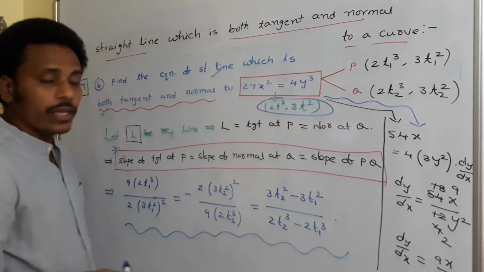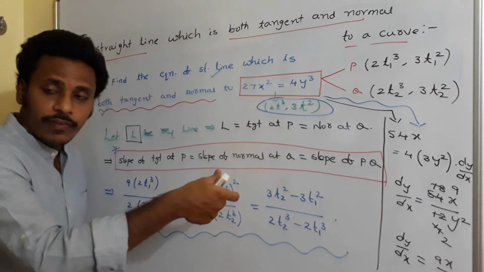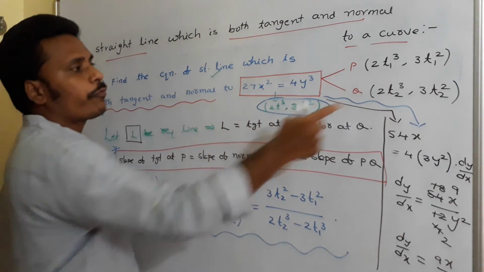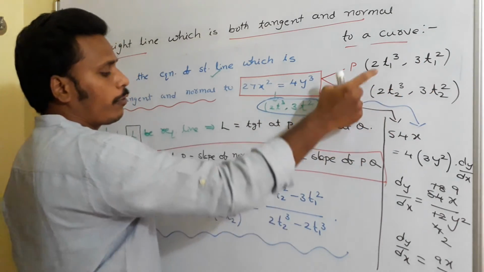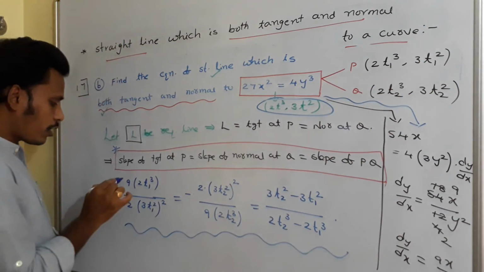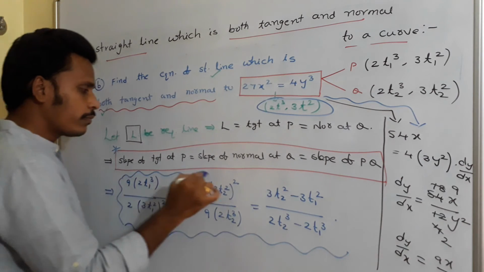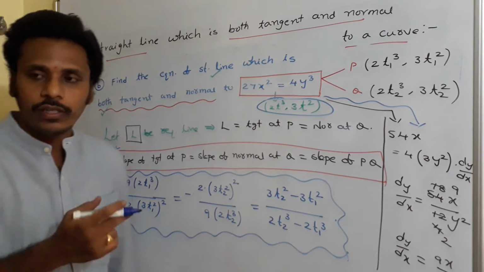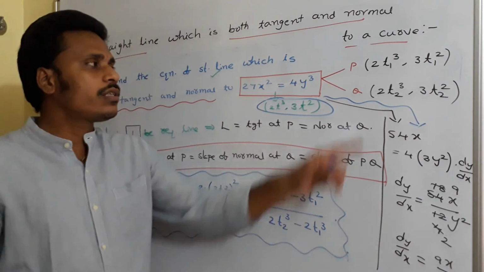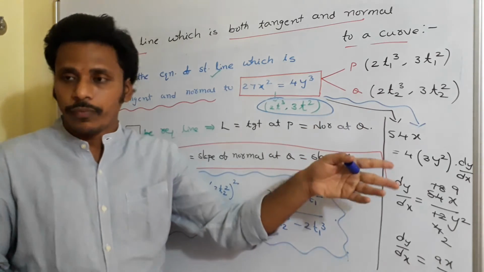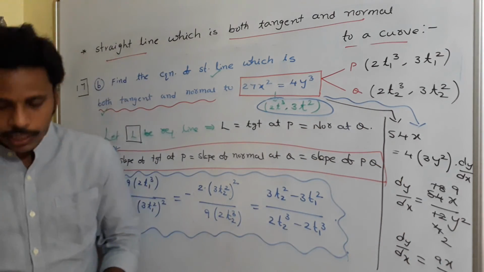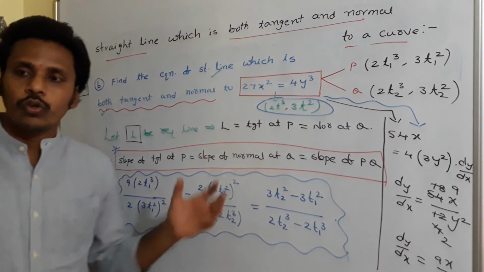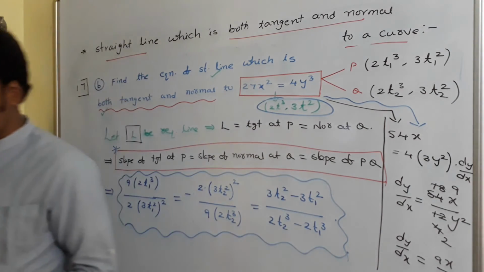The slope of normal at Q is simply the reciprocal of dy/dx along with a minus sign at the point Q. This is that one. And the slope of PQ is simply (y2 minus y1) by (x2 minus x1). Now use this relation between t1 and t2 to get their values. After having those values, you can identify the points P and Q, find the slope of tangent, and also the equation of the line. Just have a look and try to solve this to get the values of t1 and t2.